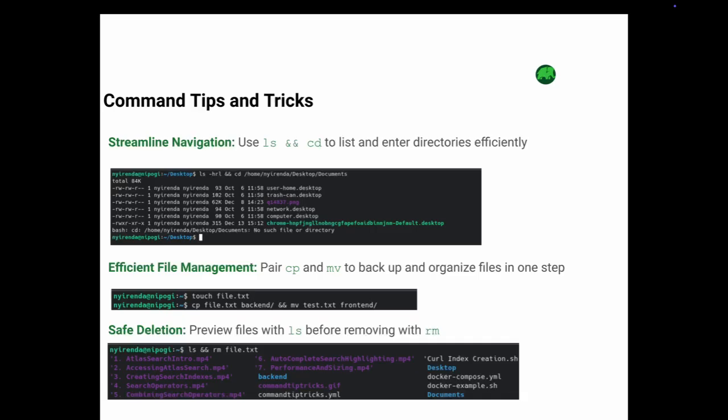Here are some common tips and tricks. You can use ls and cd to list and enter directory efficiently. As shown on the screen, you can see it's being run and tested. For efficient file management, you can pair cp and mv to back up and organize files in one step, moving with rm.